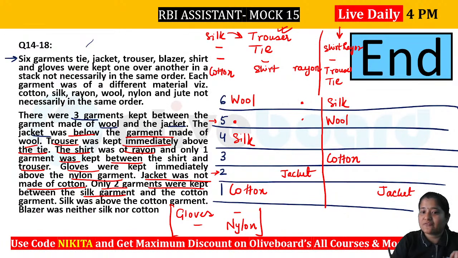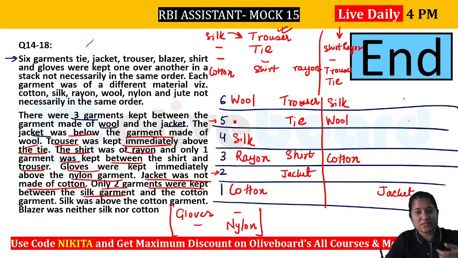Then can we have shirt here, let's say at the 3rd position? If we have your shirt rayon here, this is your shirt, this is your rayon, then you will see that we will have tie here and your trouser here. So you are getting this information in this case. And in the second case, can you place your trouser, tie, shirt? Let's check. Trouser, tie, shirt, no. Trouser here, tie here, shirt, yes. So you can place that here.